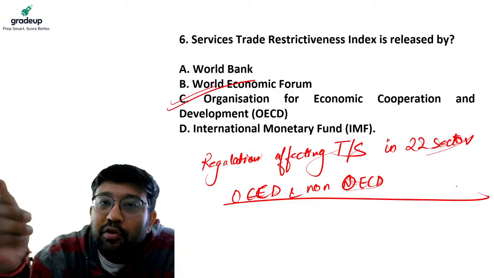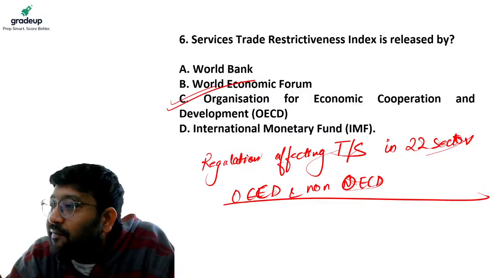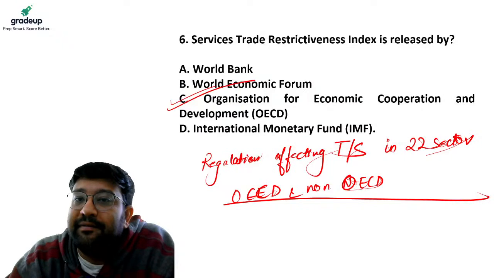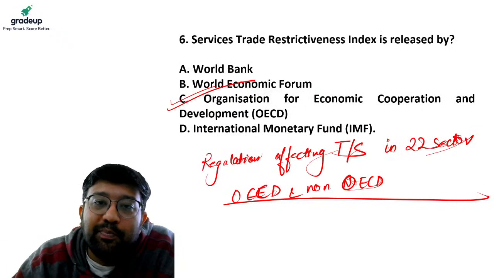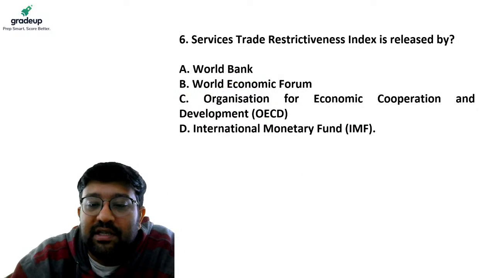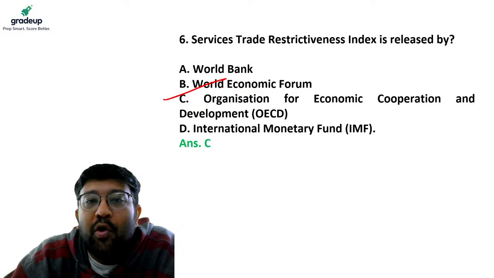And according to this index, India is one of the most restrictive trade and services countries according to its policies. So the answer to this question is C, OECD.